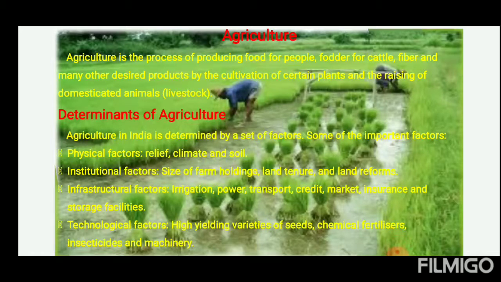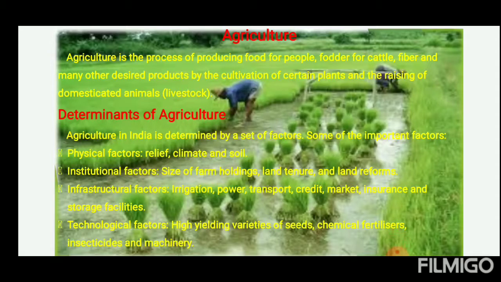Determinants of agriculture. Agriculture in India is determined by a set of factors. Some of the important factors. Number 1, physical factors: relief, climate and soil. Number 2, institutional factors: size of farm holding, land tenure and land reforms.